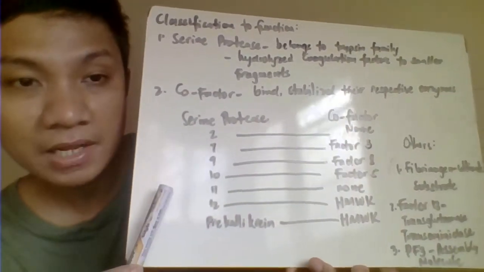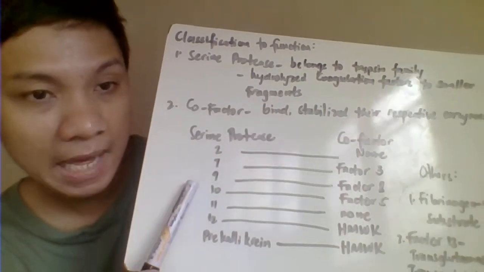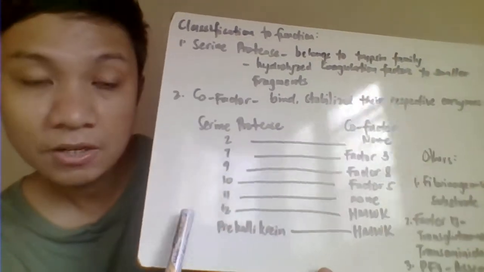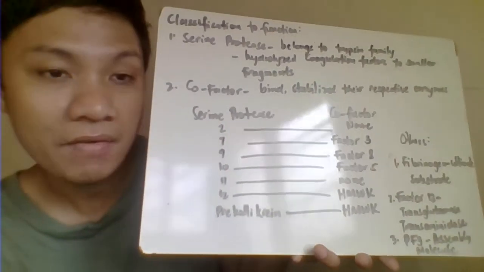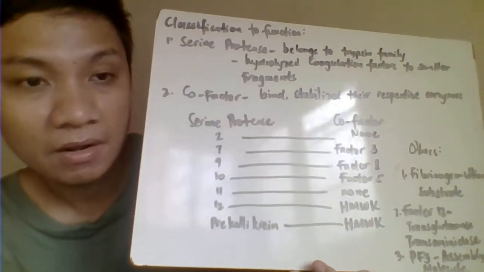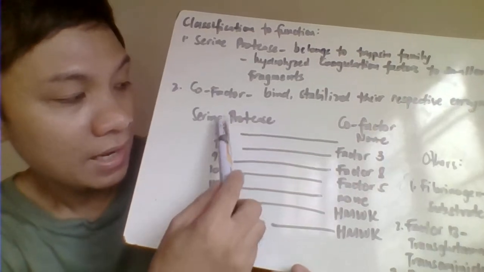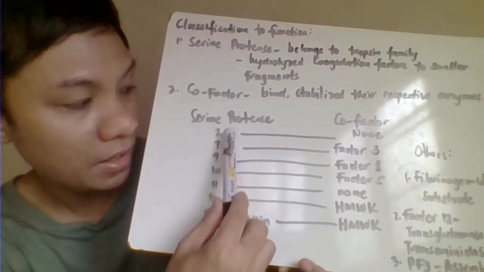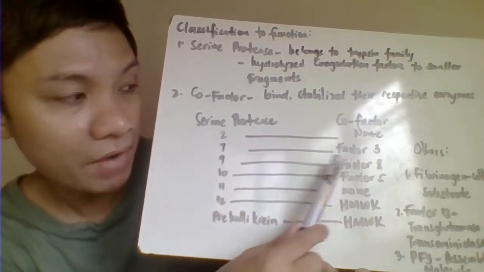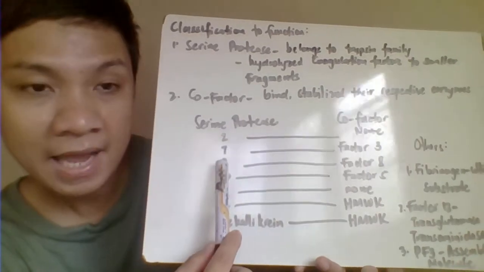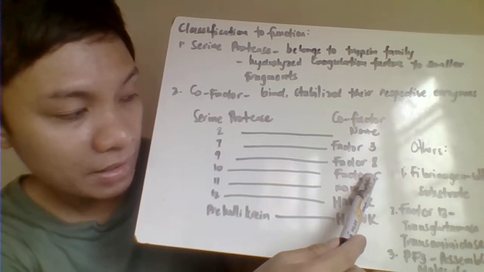The following coagulation factors are classified as our serine protease: factor 2, 7, 9, 10, 11, 12, and your prekallikrein. On the other hand, we have also your coagulation factors classified as our cofactors. Your serine proteases, factor 2, has no cofactor. Factor 7's cofactor is factor 3. Factor 9's cofactor is your factor 8. Factor 10's cofactor is factor 5.